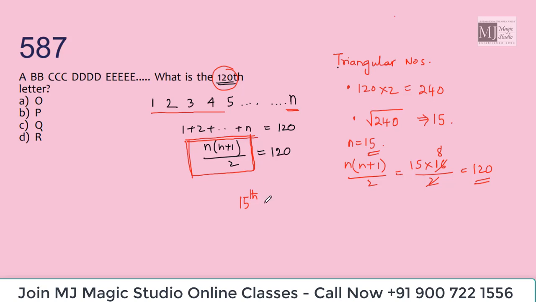Now, which is the 15th alphabet? The 15th alphabet in the English alphabet series is, we know that E, J, O, T, Y. This is 5th, this is 10th, this is 15th. The 15th alphabet is O. So the 120th letter of this particular series is O.